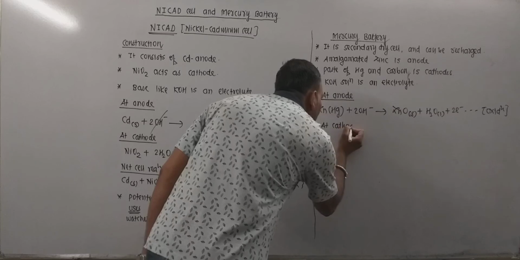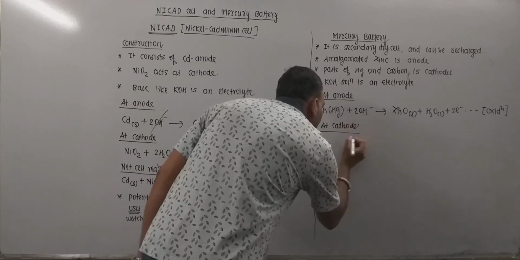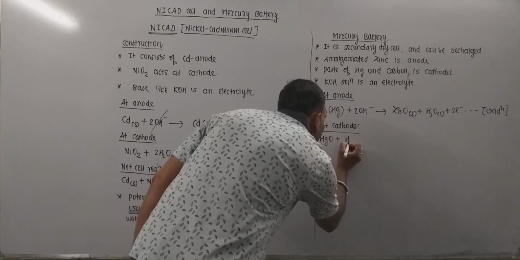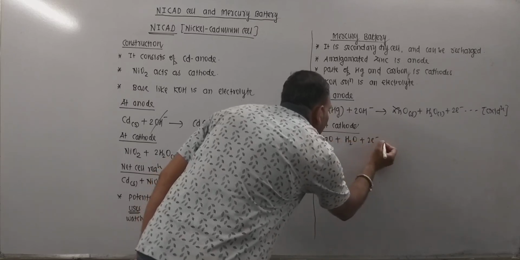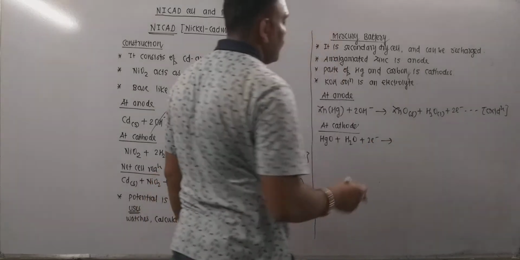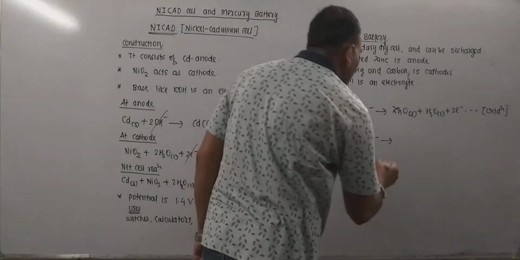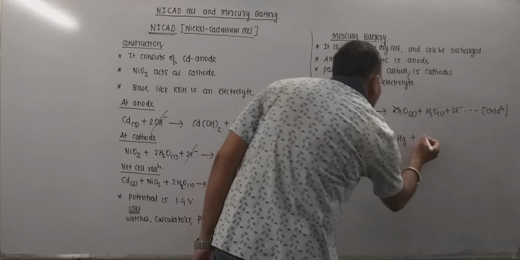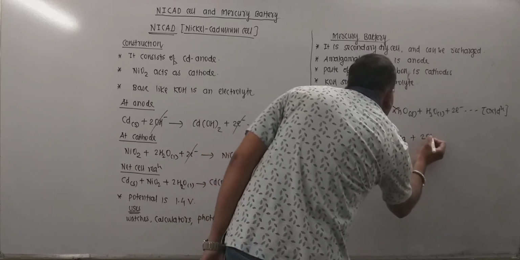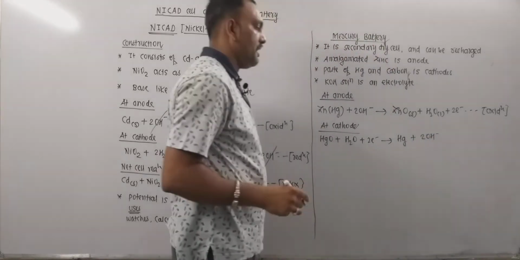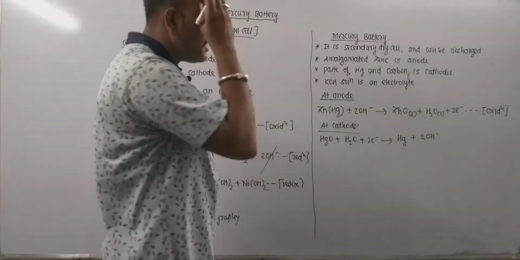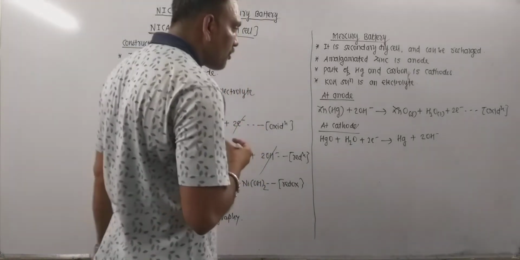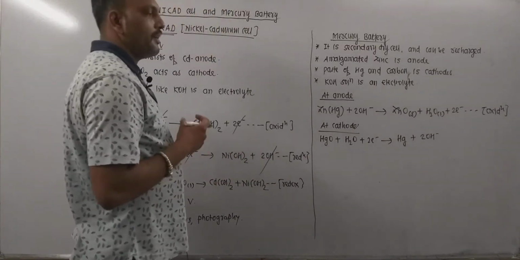At cathode mercuric oxide gains electrons, and thereby reduction takes place, leading to the deposition of mercury along with OH negative aqueous. So this is the net gain of electrons, and remember, gain of electrons is the process of reduction.